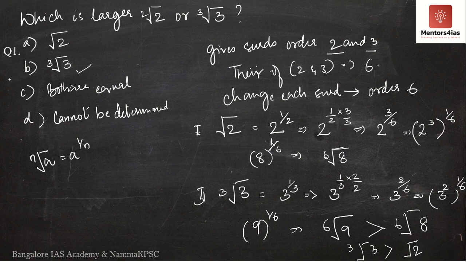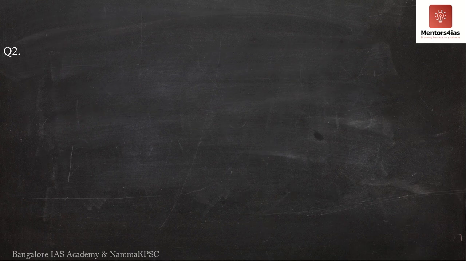The correct option is option B. Cube root of 3 is greater than square root of 2. So, I hope you've understood this question. Let us go to the second question. We'll solve a question similar to this, so that you have an idea of what has happened over here. Okay, so let us take the next question.